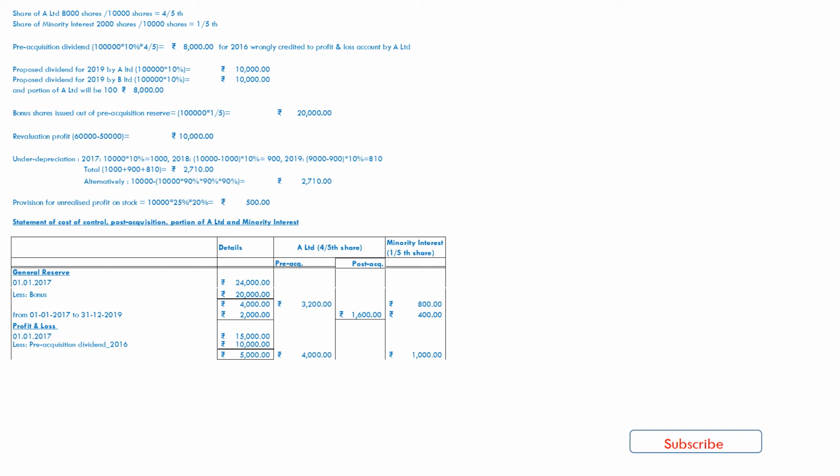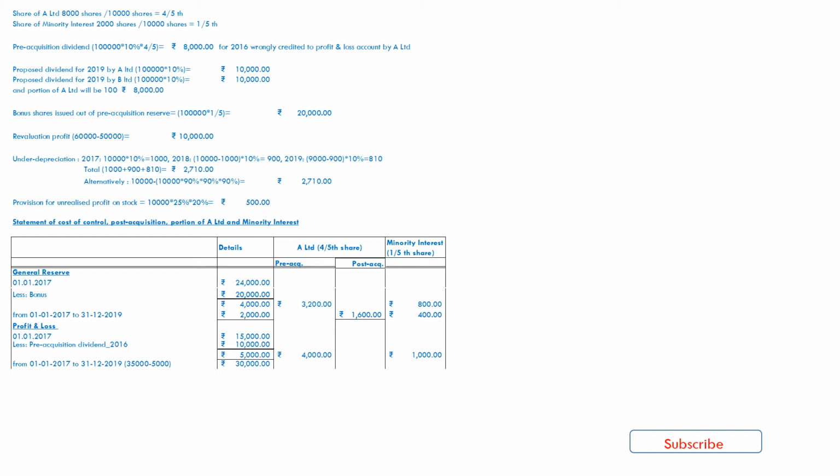Now after distributing 5,000 as pre-acquisition dividend, we can say that we have now a balance of 30,000 as mentioned in notes to accounts, only 30,000 for distributing the post-acquisition portion of A Limited and minority interest.